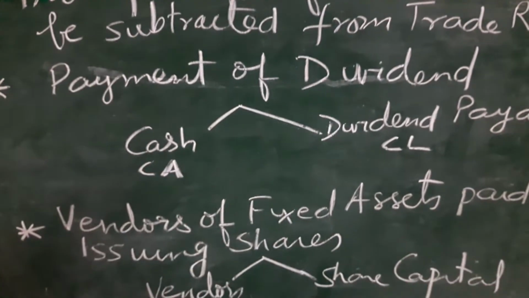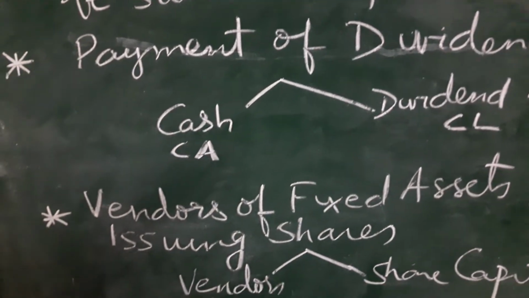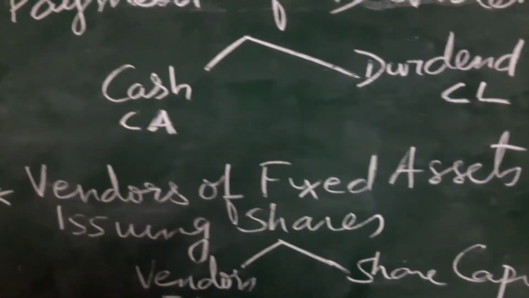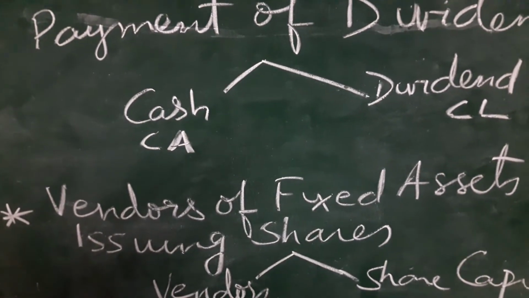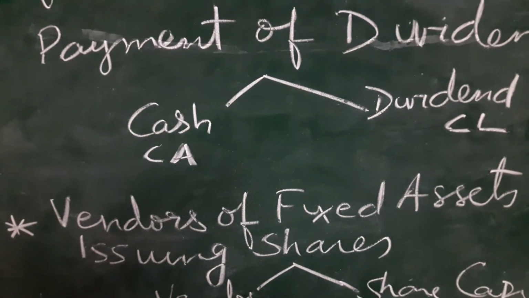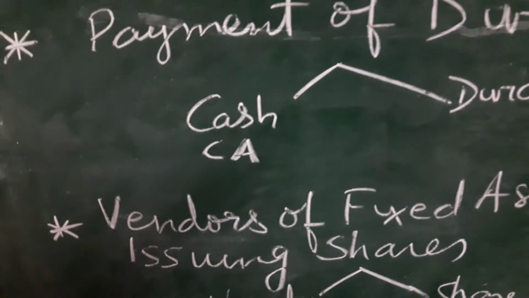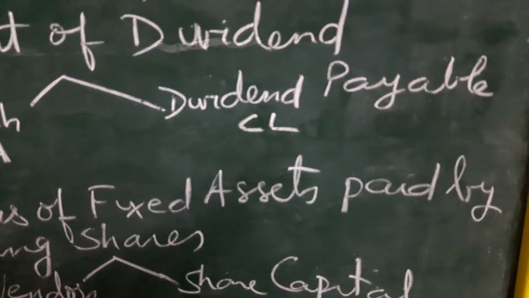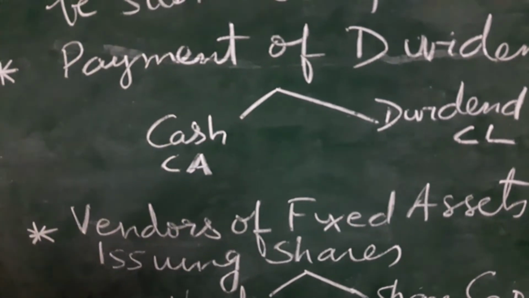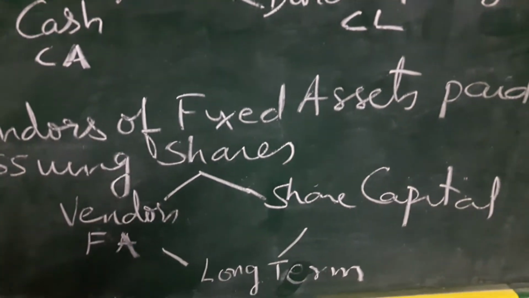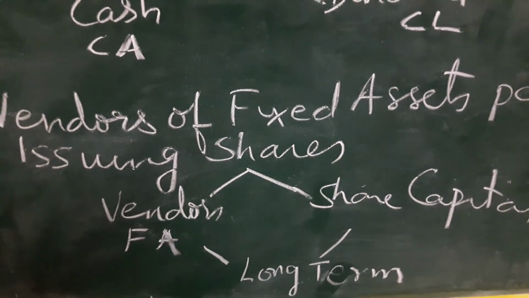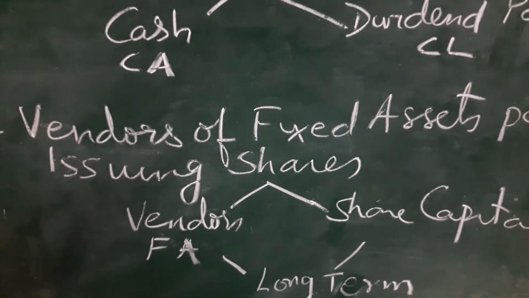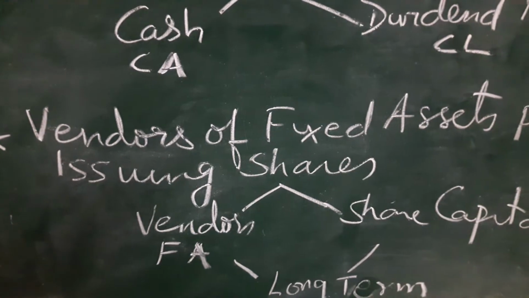Third one. Sometimes in the question it is given vendors of fixed assets were paid by issuing equity shares, right? That means you bought a fixed asset but the vendor was not paid in cash. Instead, he was issued the equity shares of the company. Now, two things will be involved. One is the vendor of fixed asset. Fixed asset is neither current nor liquid, so it will not affect our current ratio or liquid ratio.